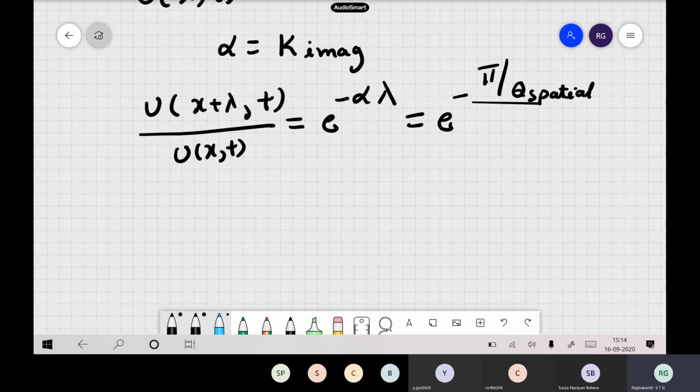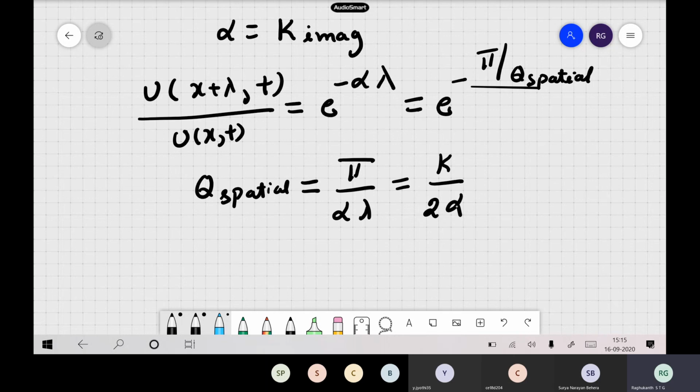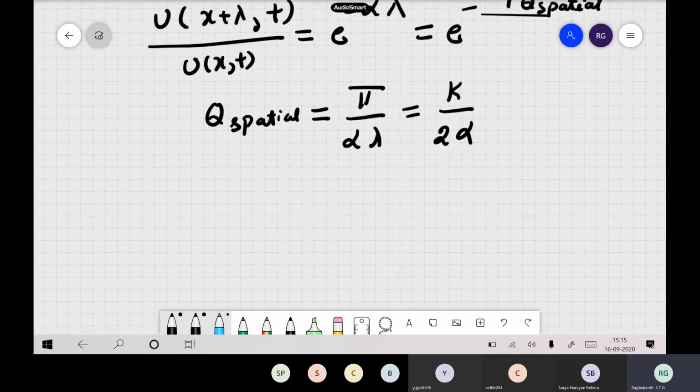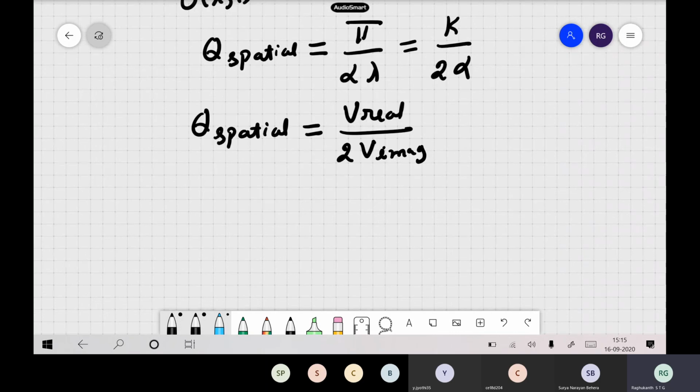So we also write like this, where q spatial is pi by alpha times lambda, or k by 2 times alpha kind of a thing. And q spatial we can also write in terms of phase velocities, as we have done previously, 2 times v imaginary, and we can do some algebra.